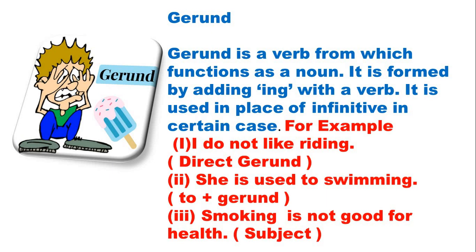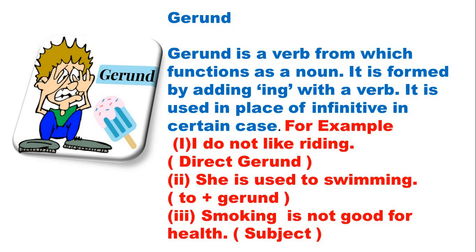So if you look at example 1, I do not like riding. That means here it is direct gerund. Riding, the ing form is added. She is used to swimming. That means to is added, so it is also known as to gerund. Swimming has ing, but we have added to here. Smoking is not good for health. Again we are talking about direct gerund, but here we have used the direct gerund as subject, that is smoking. So gerund means ing form, and to gerund means adding to before the ing form.